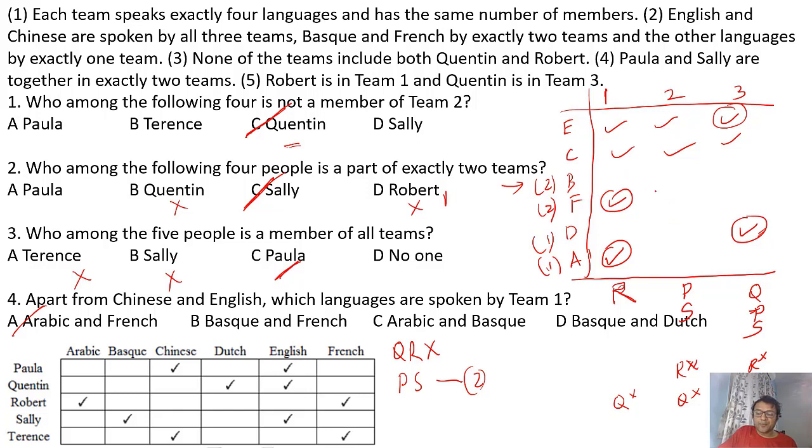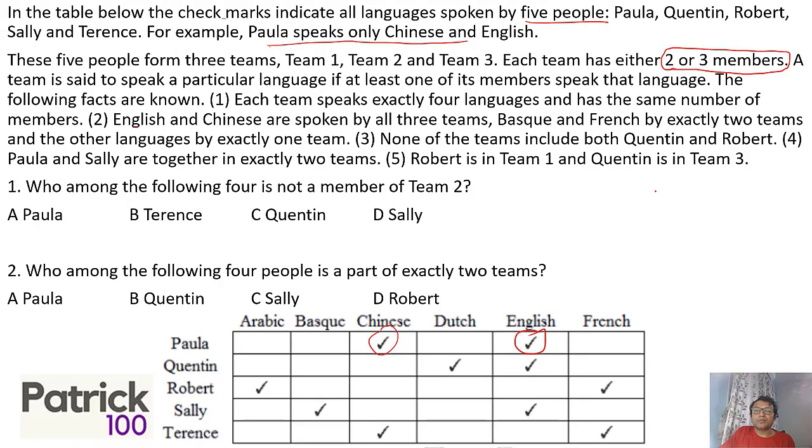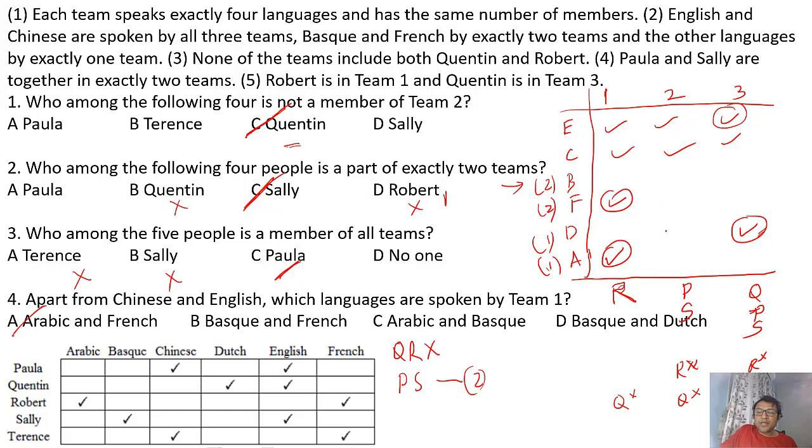So in that case, we'll go back. A set speaks a particular language if 1 member speaks it, and each team has either 2 or 3 members. So exactly 4 languages and the same number of members, these 2 things. If P and S are in 2 and 3, let's put what P and S speak.